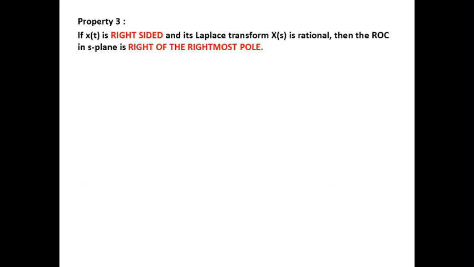Property number 3. If x(t) is a right-sided signal and its Laplace transform is rational, then the ROC in the s-plane is to the right of the rightmost pole. The takeaway is, if x(t) is a sum of right-sided signals, it might contain any number of right-sided signals, then the ROC will be to the right of the rightmost pole.